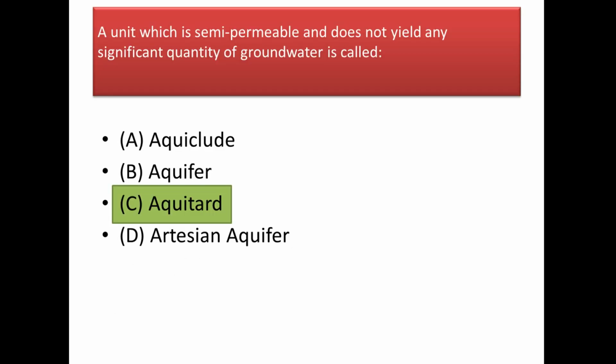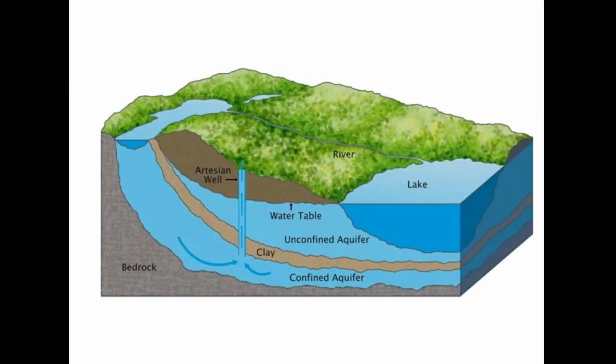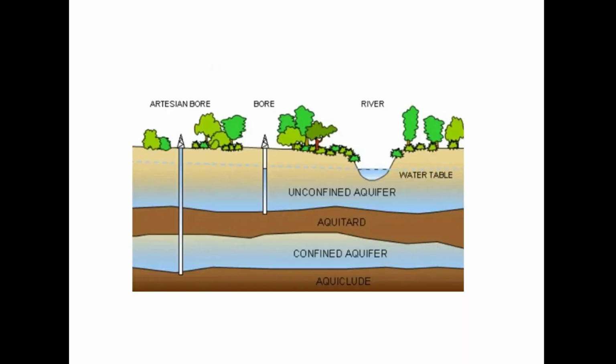Our next question: a unit which is semi-permeable and doesn't yield any significant quantity of groundwater is called, and the answer will be aquitard. Aquiclude contains a large amount of water in it, but it doesn't permit water through it. That means it is porous, but it has very low permeability. Whereas aquifer is a unit which is both porous and permeable.